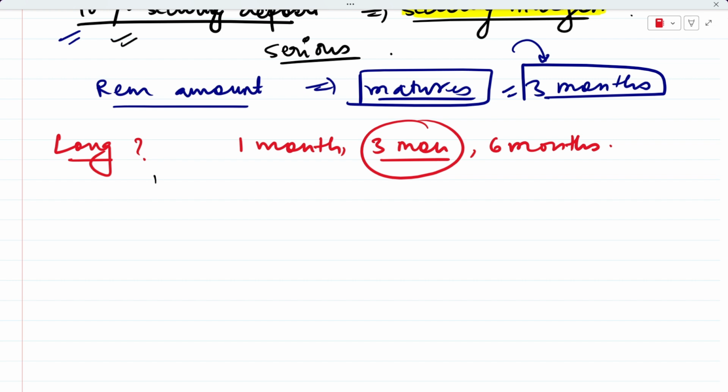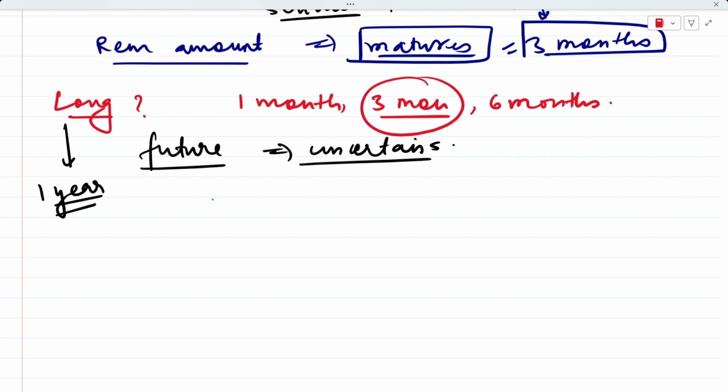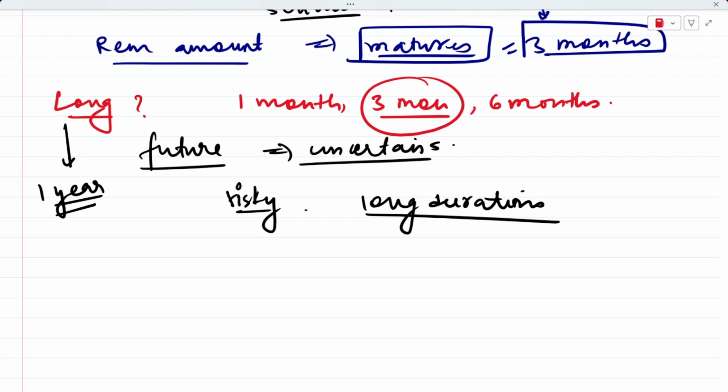Because the further into the future you go, if you lock the deal with the bank for, let's say, 1 year after today, the more uncertain things become, right? Because nobody really knows what the rate is going to be 1 year from now. So pricing a contract that far ahead is very risky. That is why banks also don't enter into such contracts for such long durations. Long duration contracts are not common at all.